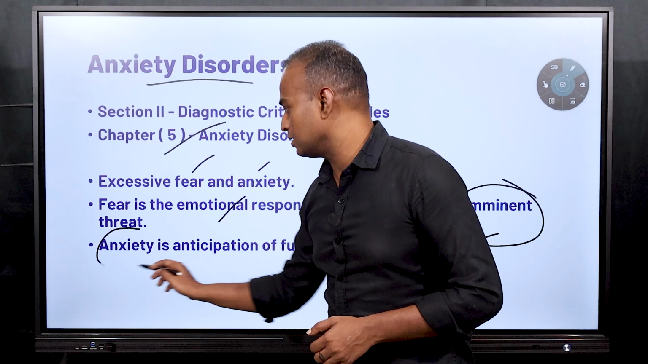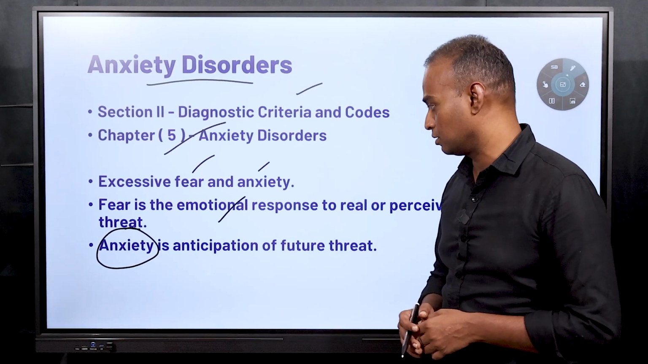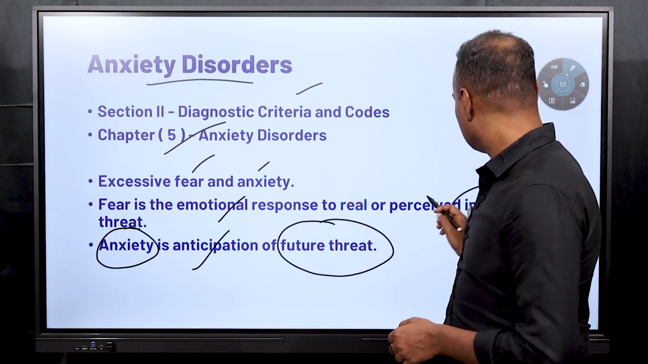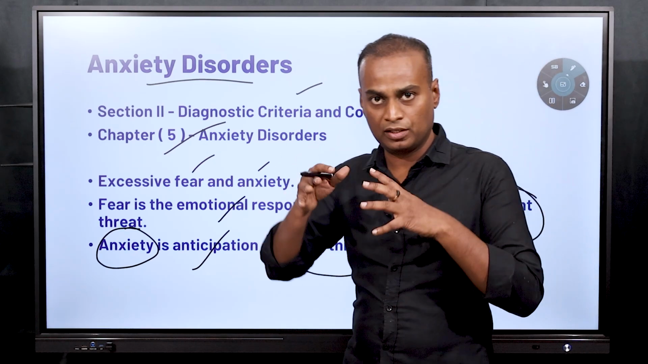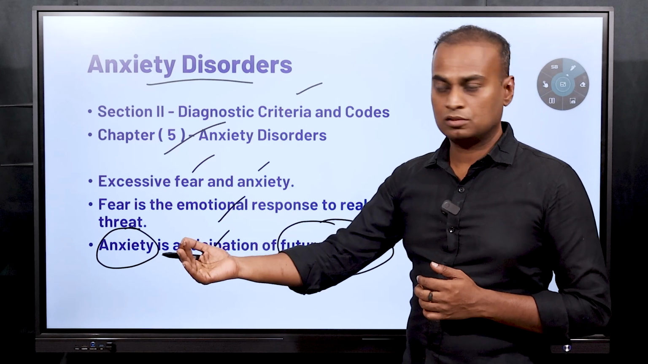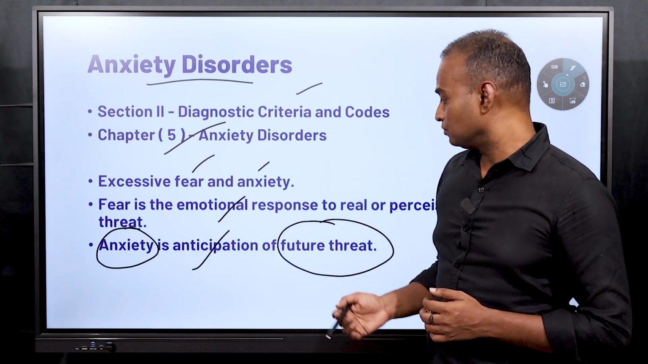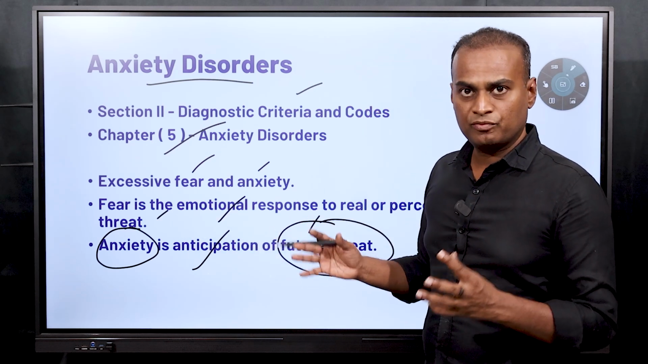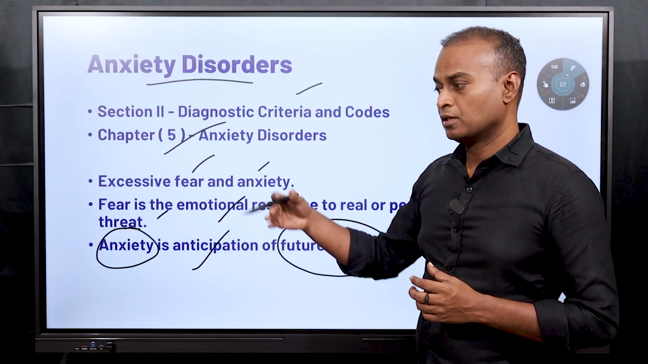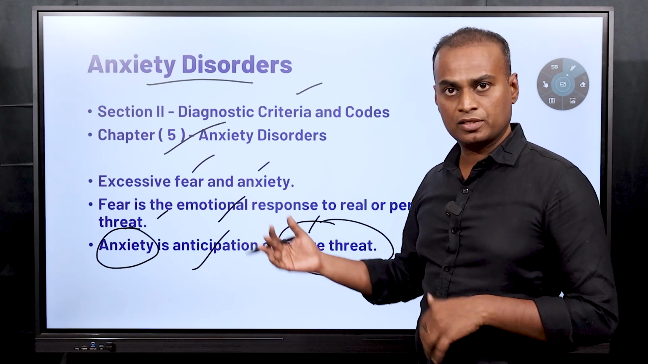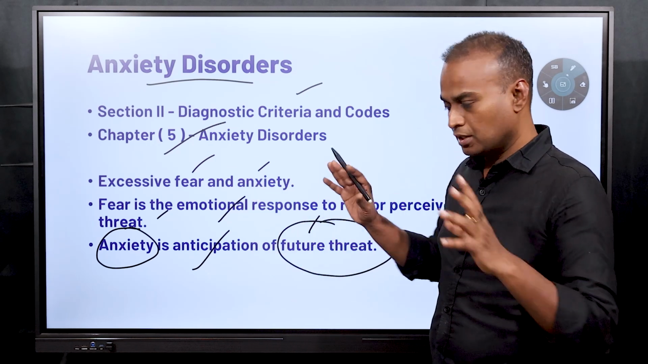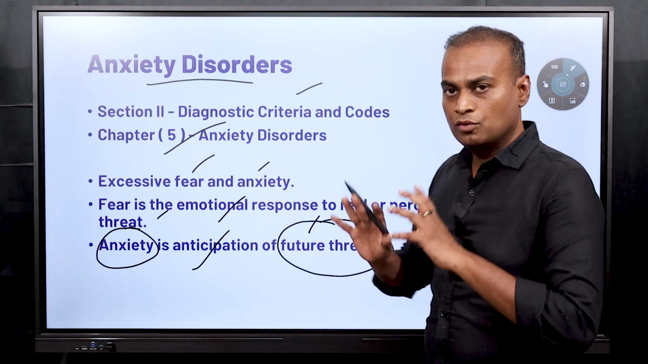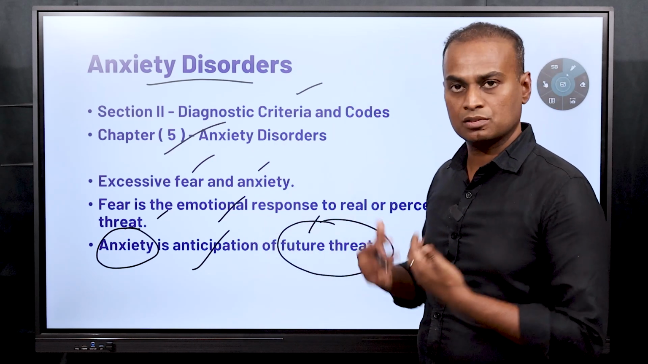And what is anxiety? Anxiety has different definitions, but from this perspective, anxiety is the anticipation of future threat. Fear is the immediate threat, the threat which is happening now, and worrying about the future is known as anxiety. So future threat is anxiety, immediate threat is fear. These two definitions hold good from this perspective. If you go from another perspective, fear has a different meaning and anxiety has a different meaning. But in order to understand anxiety disorders from DSM-5, you have to keep in mind that fear is the response to an immediate threat.